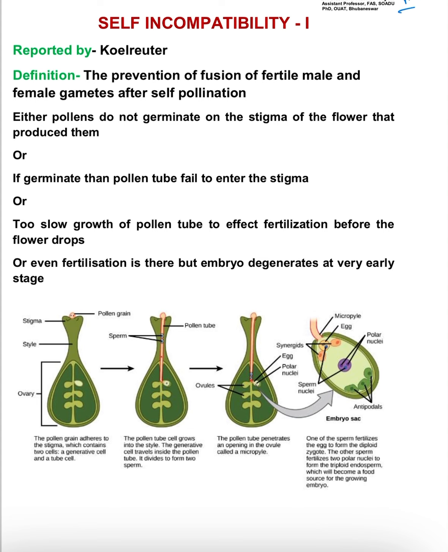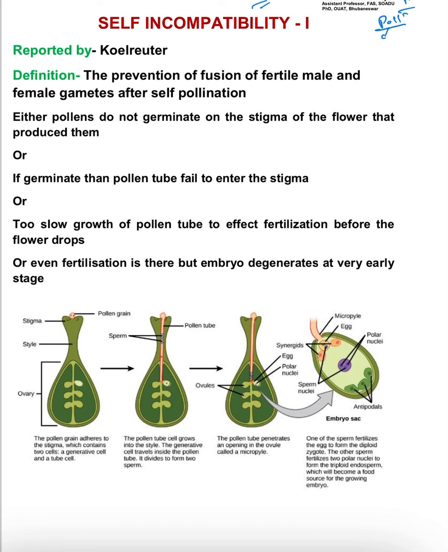So today we are going to discuss an important chapter, that is self-incompatibility, and in this case we are going to discuss what the mechanism is and some related important points. First of all, going to this topic, we have to know about pollination.